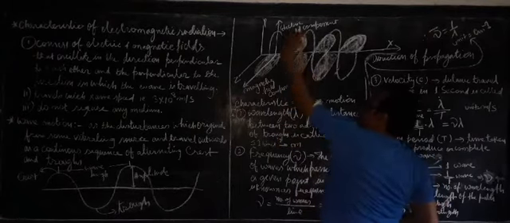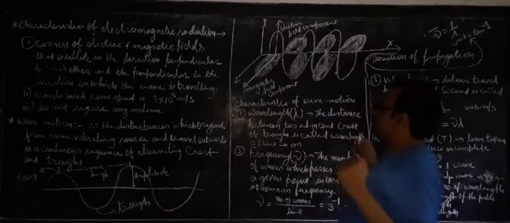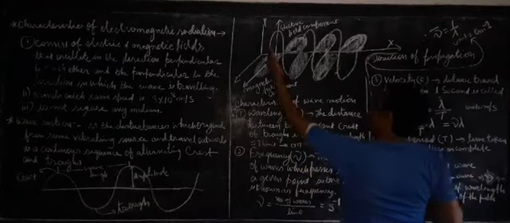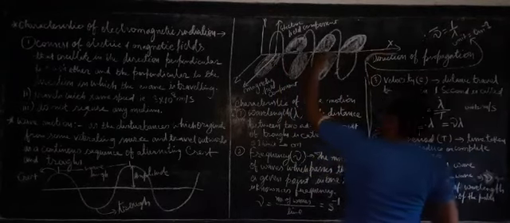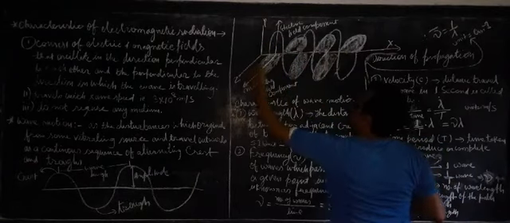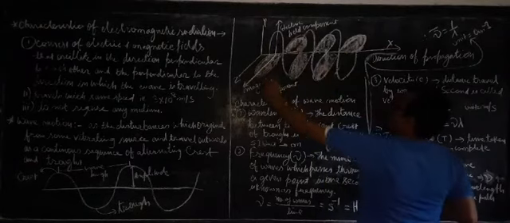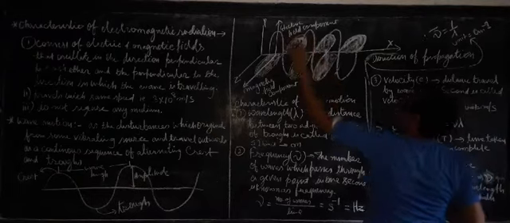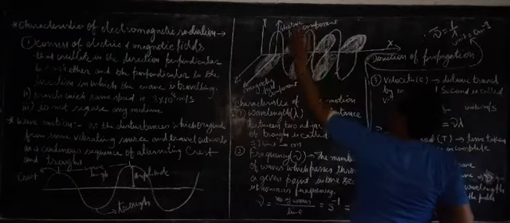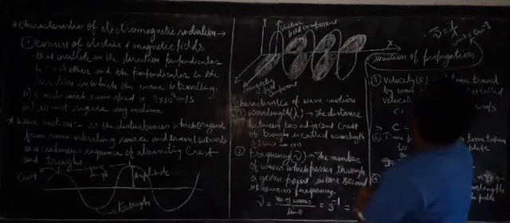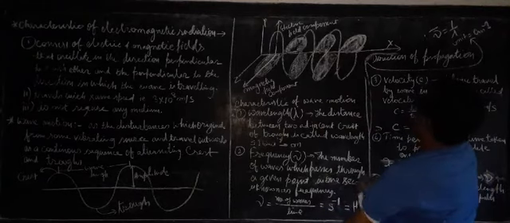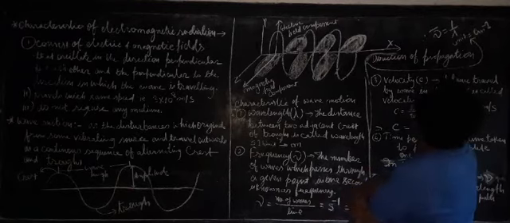So this electric field and magnetic field are perpendicular to one another, and the wave is propagating along the x axis. This x axis is also perpendicular to y and z. That's why the electric field and magnetic field are perpendicular to one another, and they are also perpendicular to the direction of propagation.